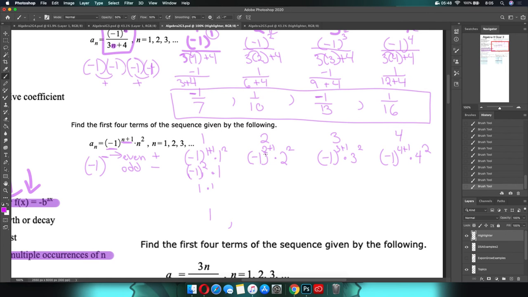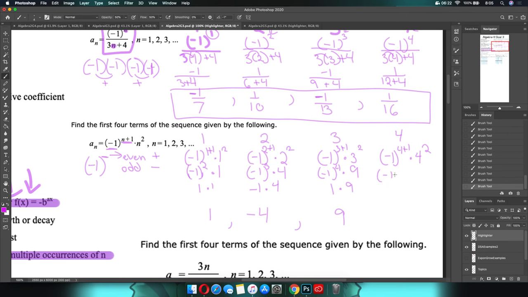What's our next one? 2 plus 1 is negative 1 to the third times 2 squared, which is 4. So negative 1 cubed. 3 is odd, therefore it's negative. Negative 1 times 4, negative 4. And you can kind of already see that you're alternating your signs again. 3 plus 1 is negative 1 to the fourth times 3 squared, which is 9. All right, that's even. Even is positive. So it's going to be 1 times 9, which is just 9.